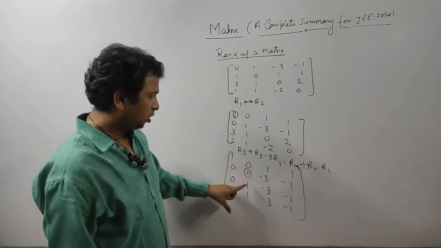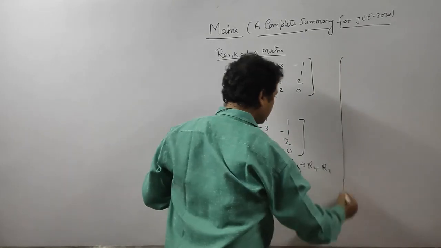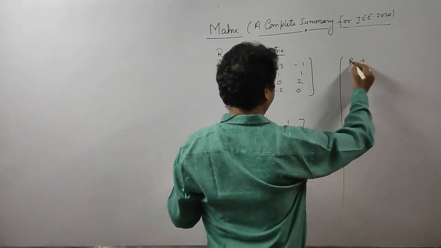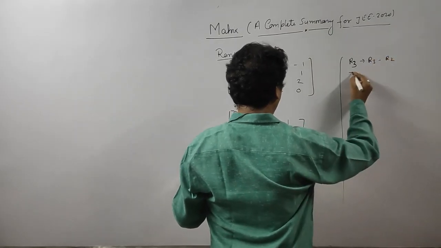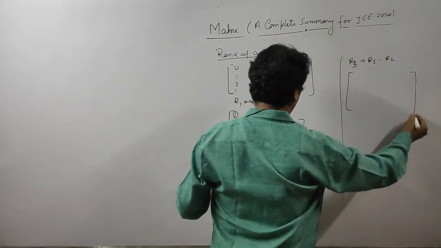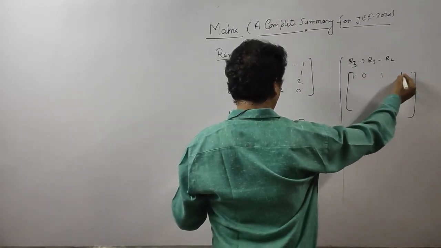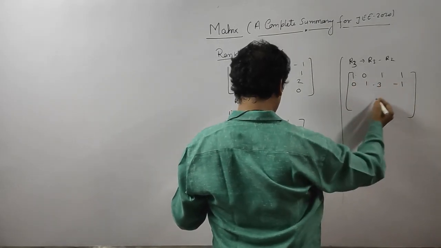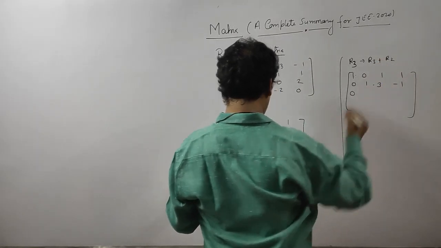How do we make this entry 0? Just R3 changes to R3 minus R2. So R1, R2 same to same: 1, 0, 1, 1, 0, 1 minus 3 minus 1. Now plus R2.